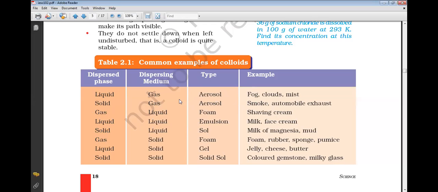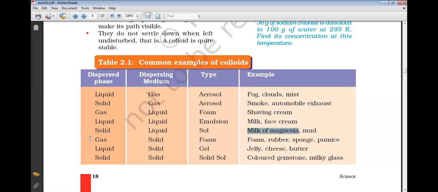Okay, examples are given of aerosol: fog, clouds, mist, smoke, automobile exhaust. Gas in liquid: foam, shaving cream. Liquid in liquid is emulsion, that is milk and face cream, like the cream in the upper part of milk. Solid in liquid is sol: milk of magnesia and mud. You all have drunk milk of magnesia when you were small, when you had gastric problem.